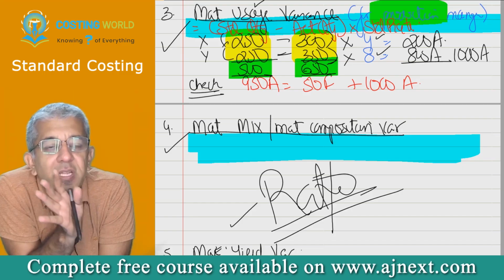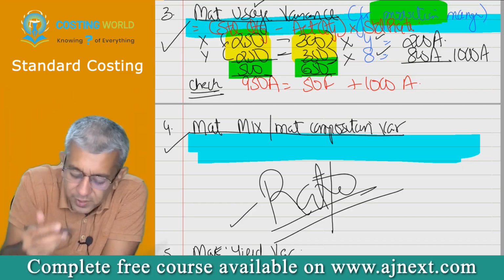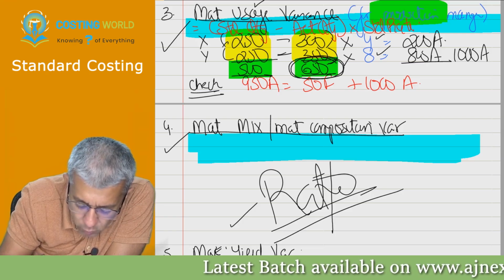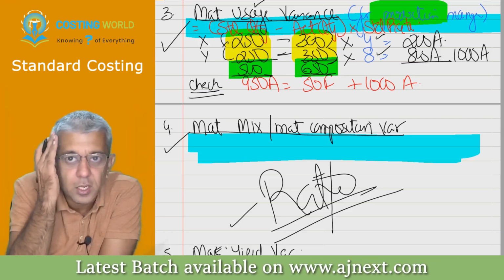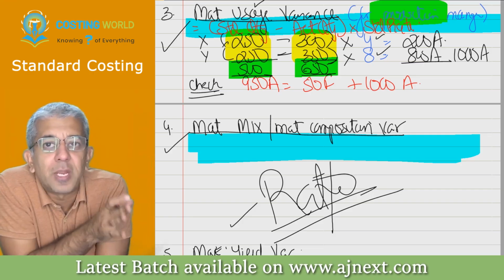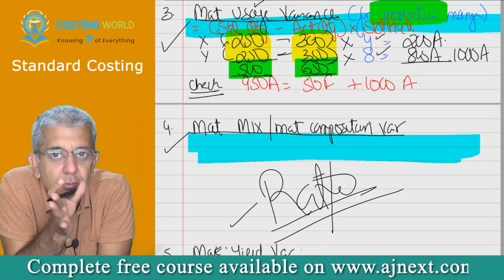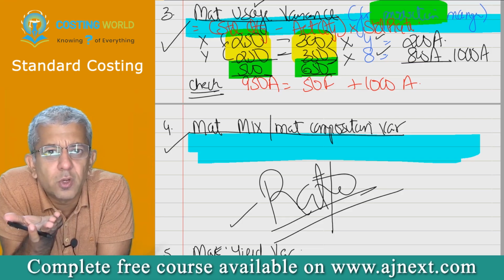300 and 350. This is nothing but mixed variance. Mixed variance only says one thing: whatever was the actual consumption, think what should have been the breakup of that and what was the breakup of that. Are the words understood? Yes, sir. That is how you will deal with mixed variance.